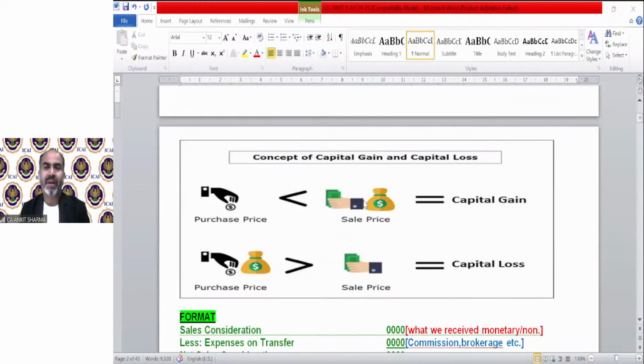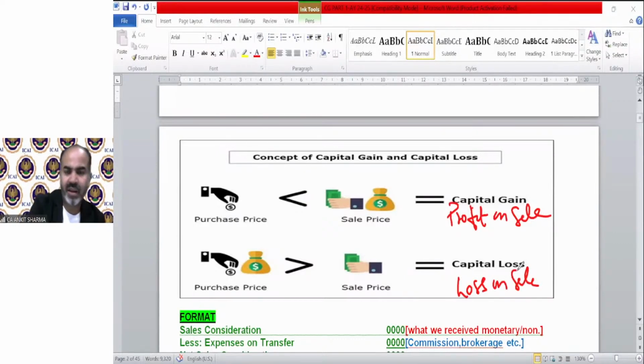So the concept of capital gain, as I told you, in general terms is the profit on sale of asset or loss on sale of asset. You can see in the 2 different pictures, purchase price is less than sale price. If your purchase price is less than your sale price, that will result in capital gain. And if your purchase price is more than sale price, then it will result in a capital loss. In the normal situation, we call this profit on sale of asset, and this we call loss on sale of asset. Clear? So it's very simple terms and very easy to understand.